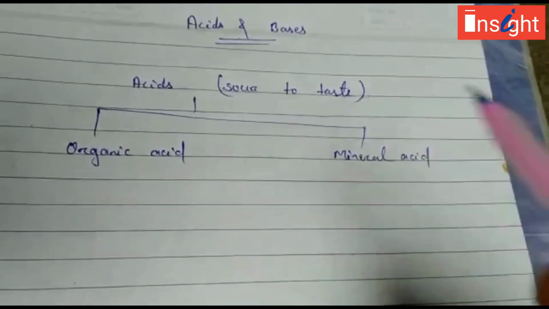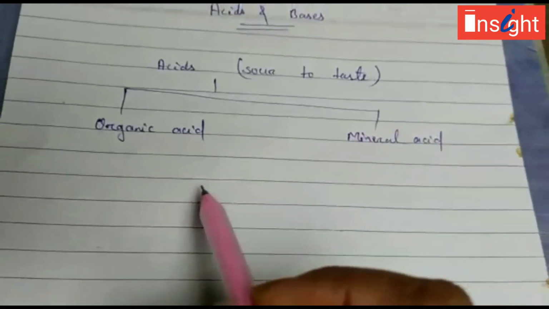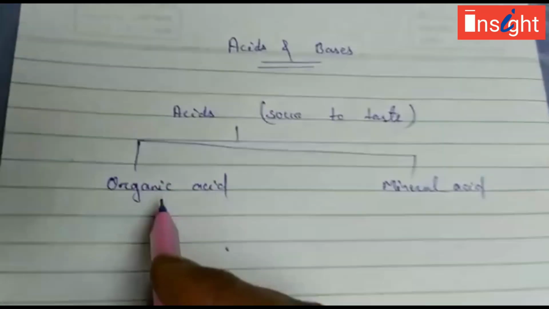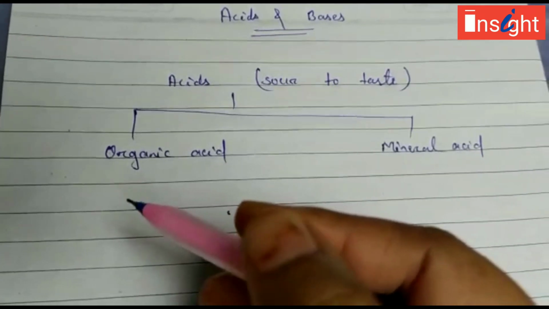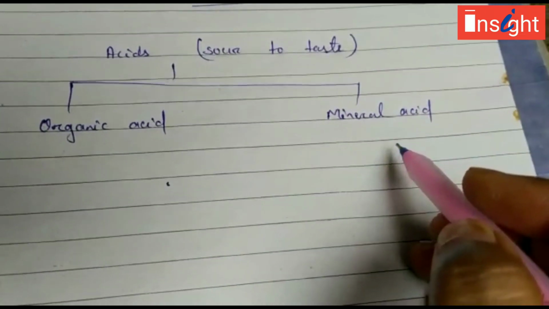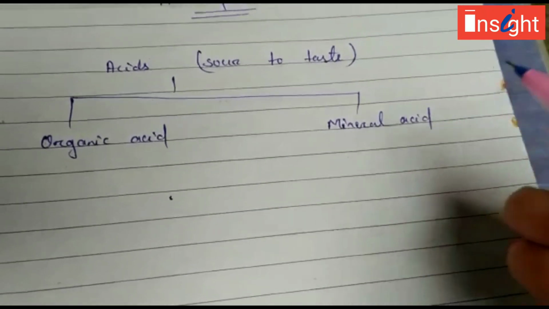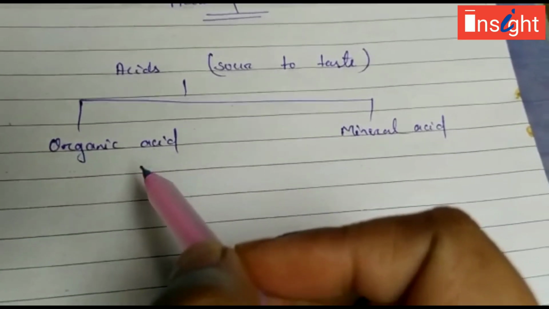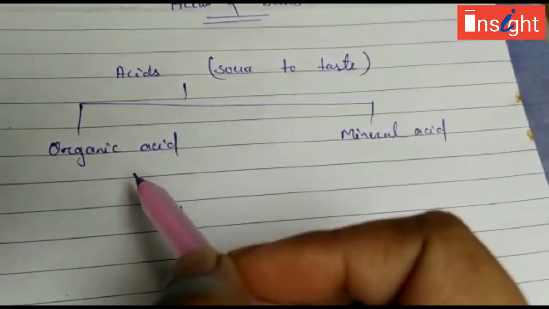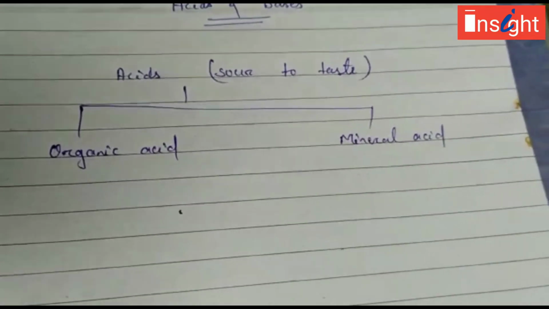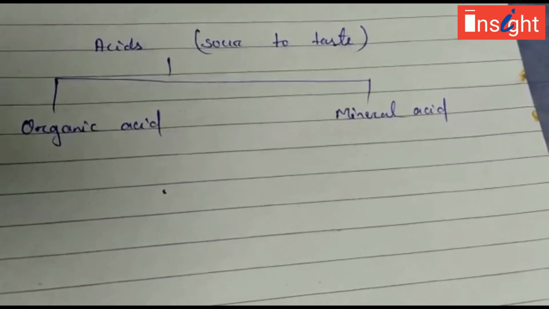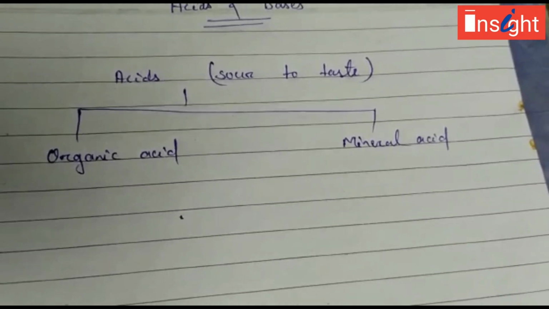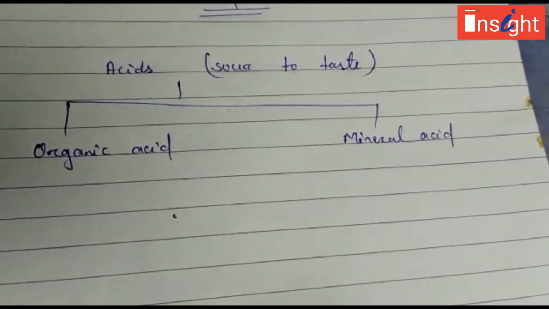Again, you had studied two types of acid, that is organic acid and mineral acid. Organic acids are found in organic matter like fruits and vegetables, and mineral acids are those which we use in our laboratory for experiments or any other lab work. Organic acids are weak acids, for example lactic acid and citric acid, and mineral acids are strong acids and highly corrosive in nature, for example sulfuric acid and hydrochloric acid. So you have studied all these organic and mineral acids.